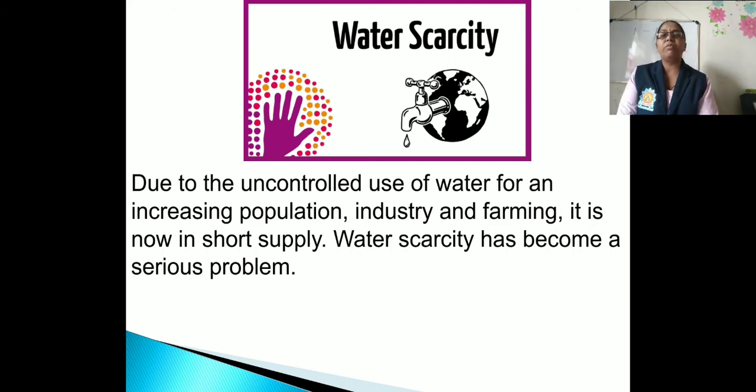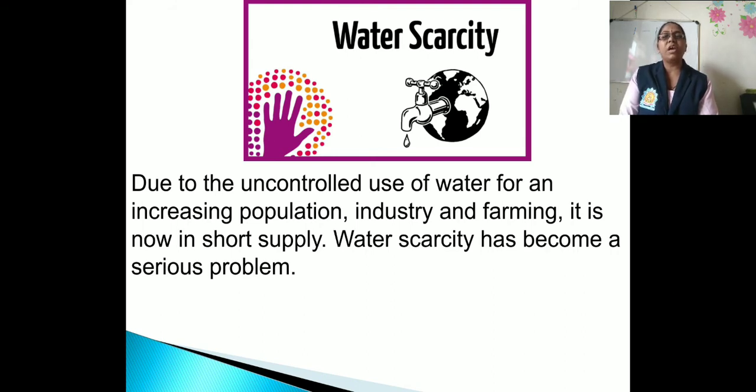As we know, we require water in a large quantity. Due to the uncontrolled use of water for an increasing population, industry and farming, it is now in short supply. That means we have to face a problem, that is shortage of water.